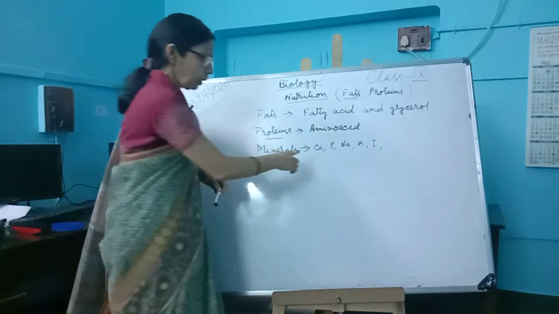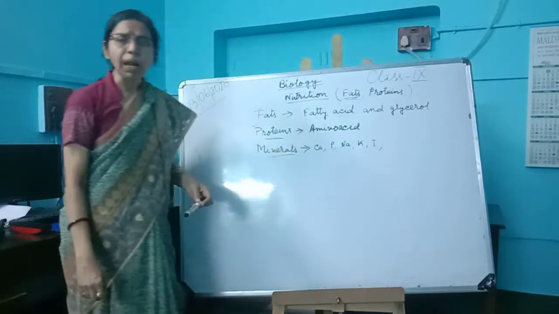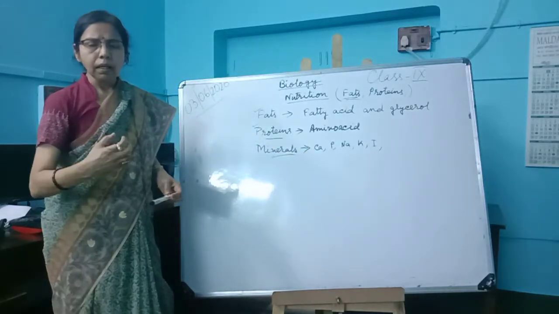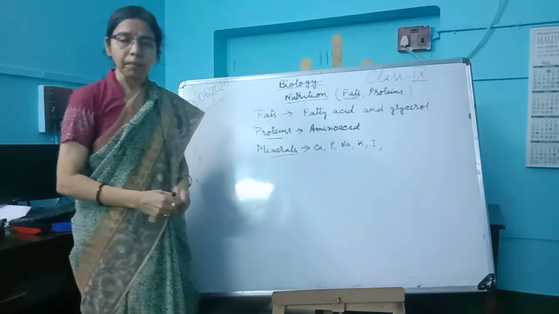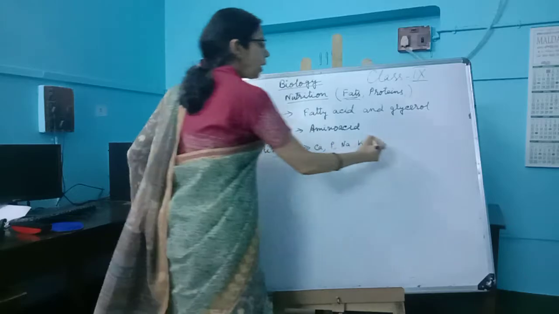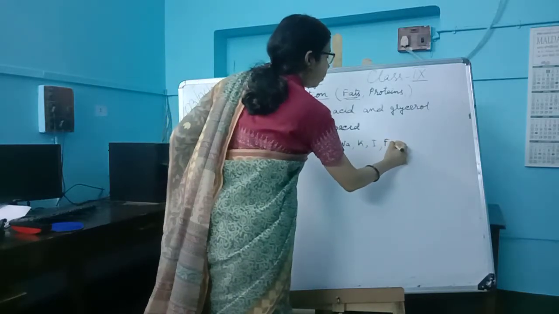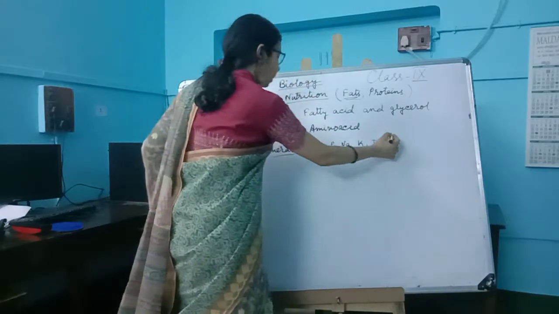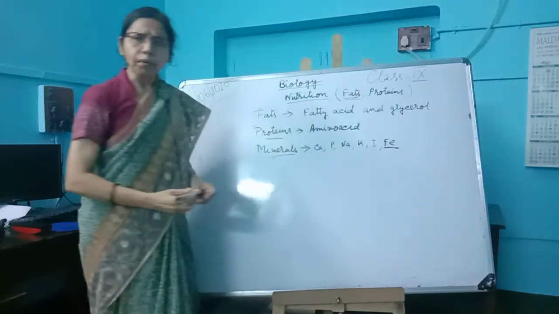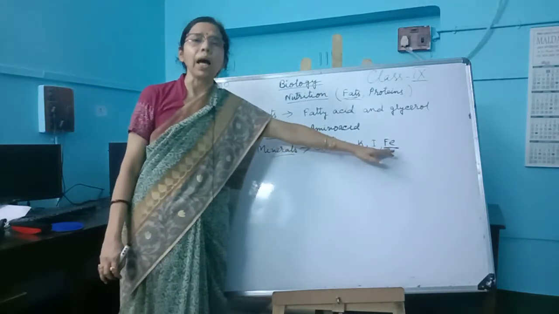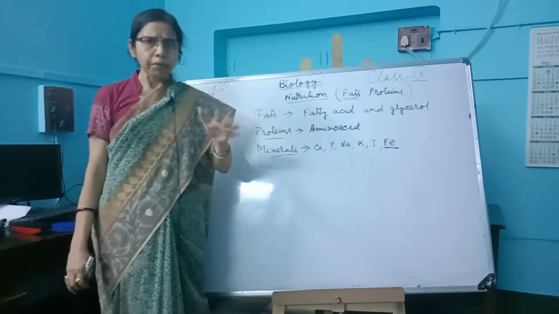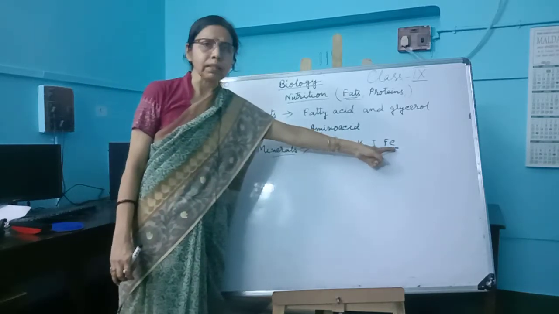Calcium also helps in blood clotting, so when there is a hemorrhage, calcium helps the blood clot. Then we get iron. Iron is also a mineral. What is the importance of iron? It helps in the formation of blood. Blood formation is where iron is one of the major elements.